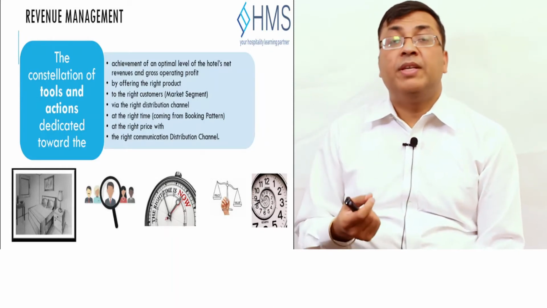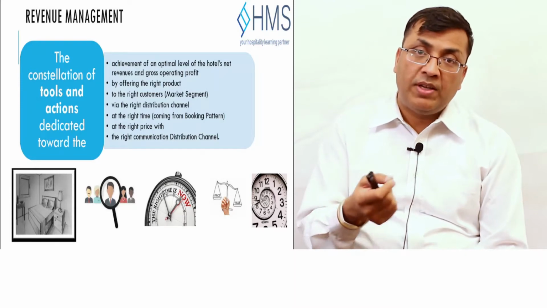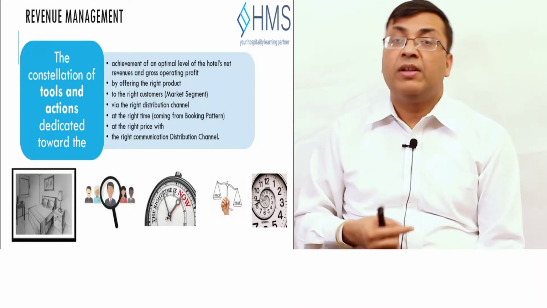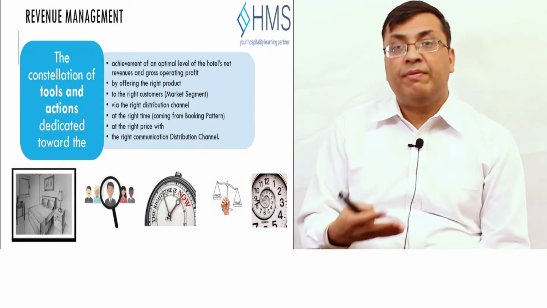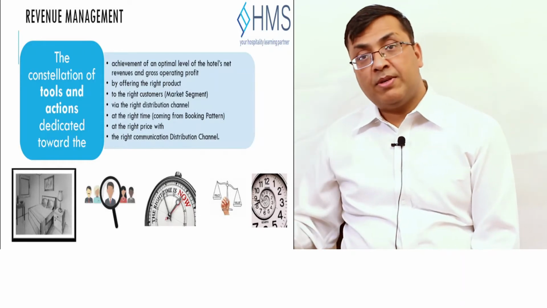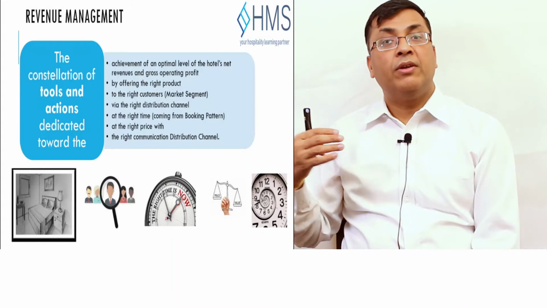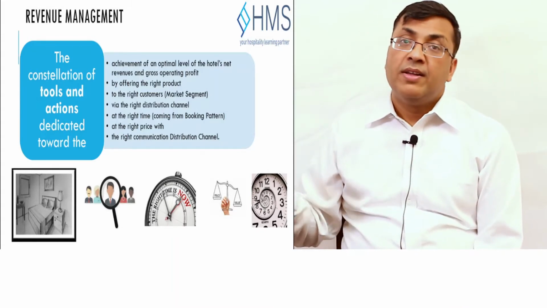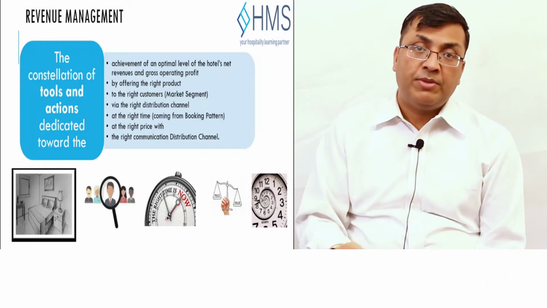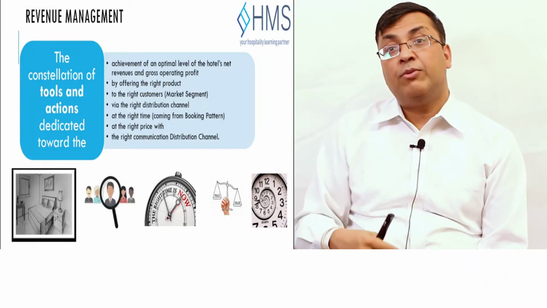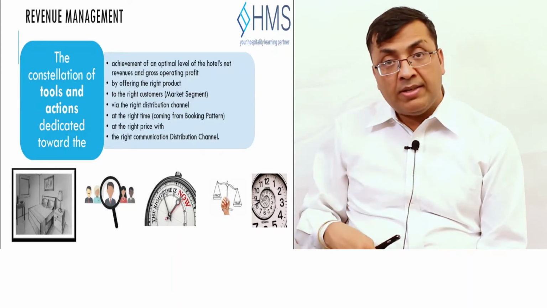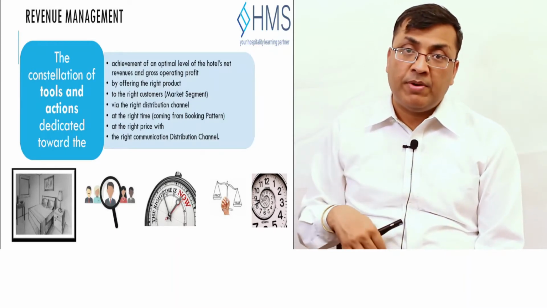At the right price means the willingness to pay from the customer's point of view, and it should be profitable to us as well. If a customer is willing to pay only $50 and we have another customer who wants to pay $100, then we will not sell to the first customer. We will sell to the other customer. The value perception from the guest does not mean that we need to accept it as per revenue management. It needs to be profitable for us as well.